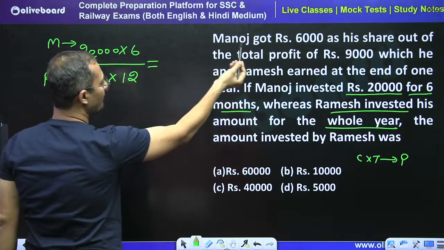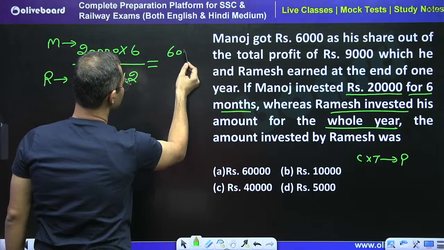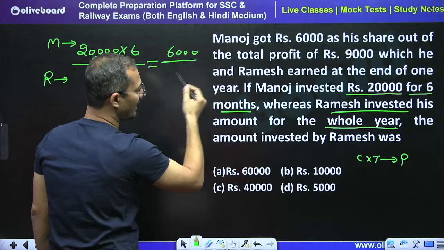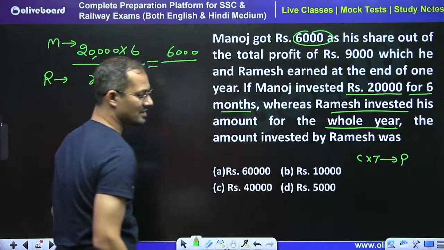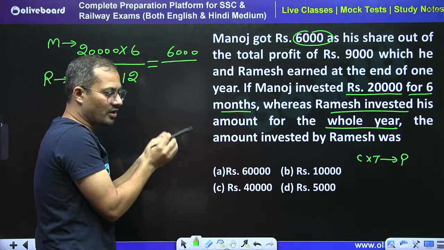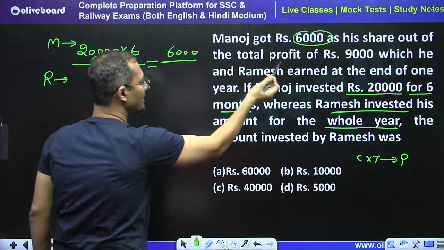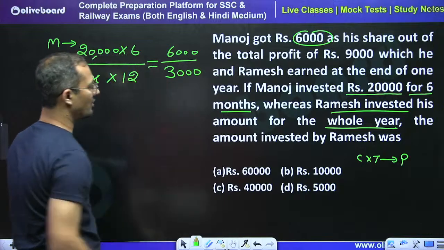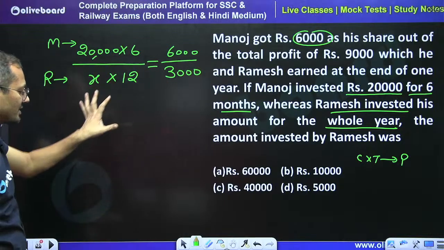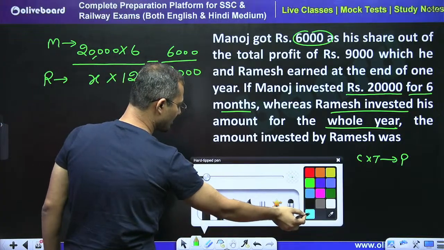So what is the profit for Manoj? Out of 9,000, Manoj got 6,000. So how much profit was received by Ramesh? 9,000 minus 6,000, so 3,000. Ramesh got 3,000, right? So just solve this, and you can do this question in a single line.